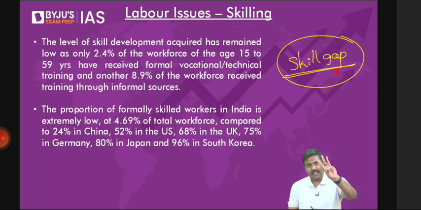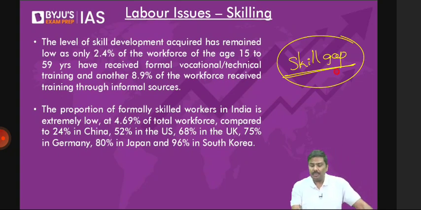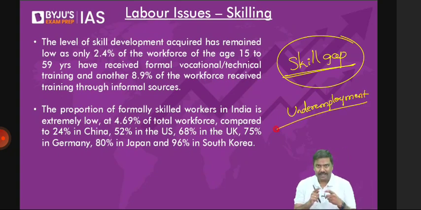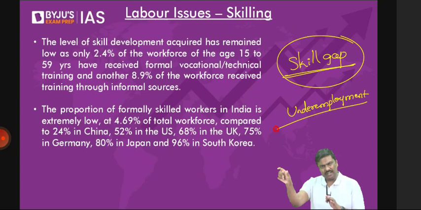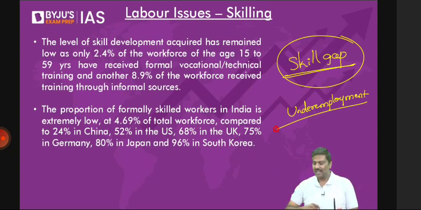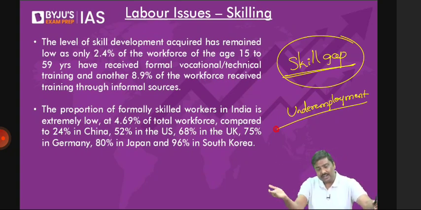And the third point here, very important, is that Mr. Arvind Panagariya says there is no problem of unemployment in India. Rather, there is a problem of underemployment. Interesting concept. What is underemployment? Underemployment simply means people are working in a particular position where the requirement of the job is much lower compared to the qualification of the person. I'll repeat it again. What is underemployment? A person is working in a job, but the requirement of the job is much lower than the qualification the person has.